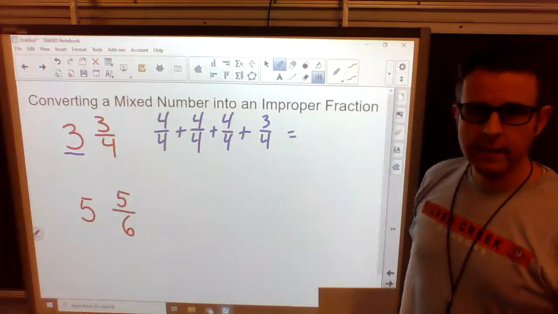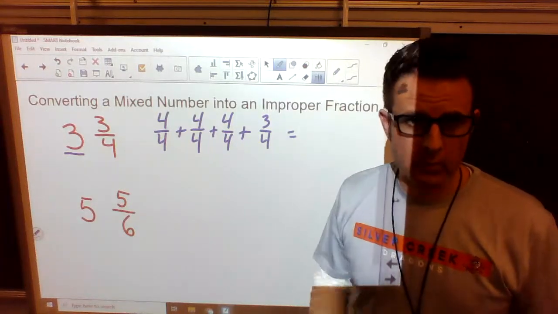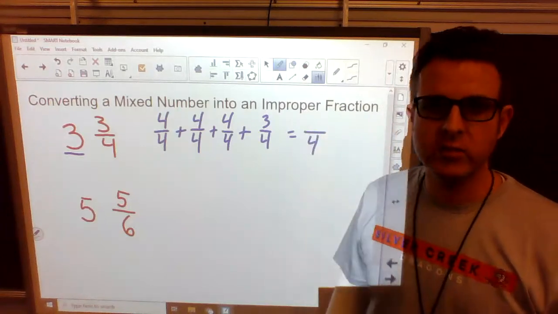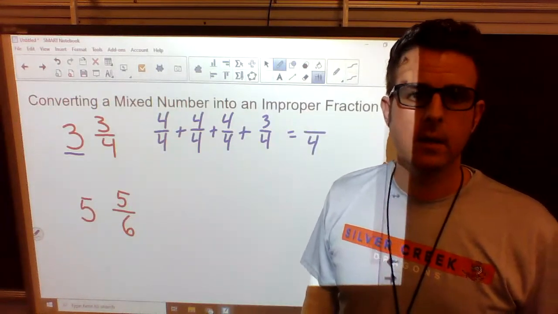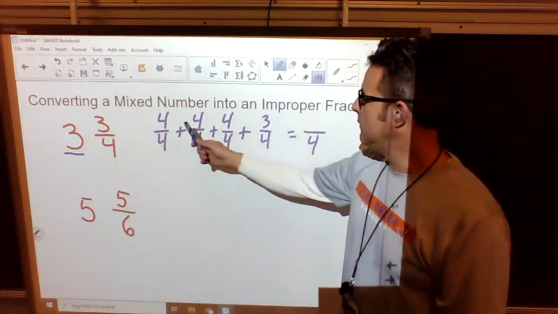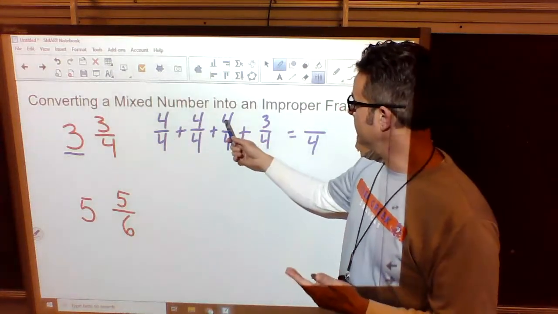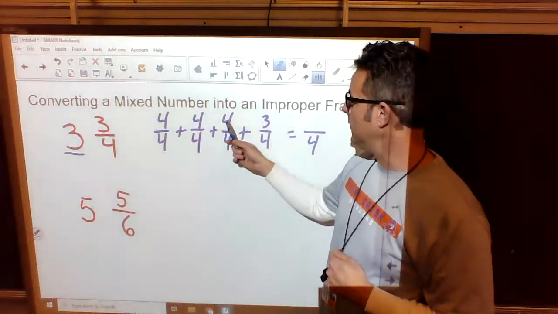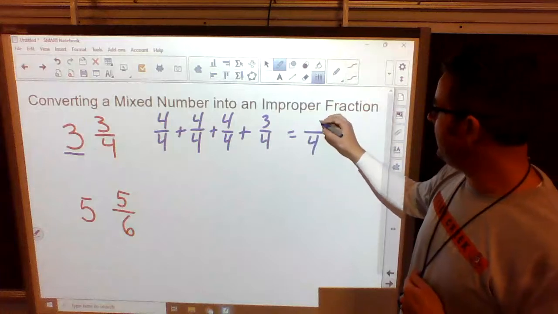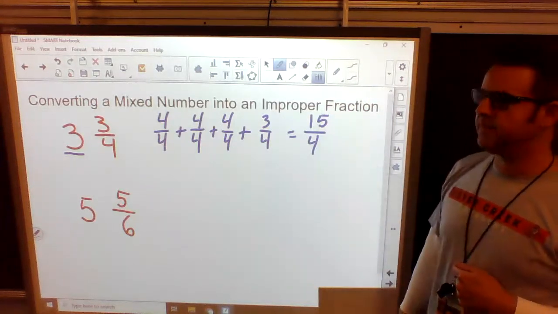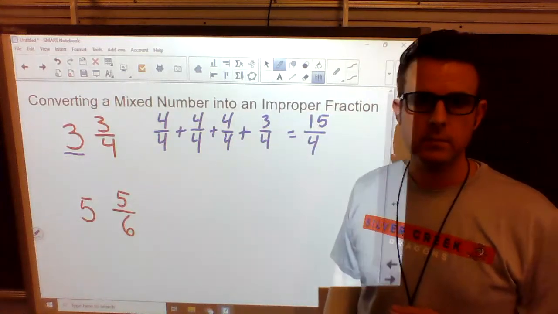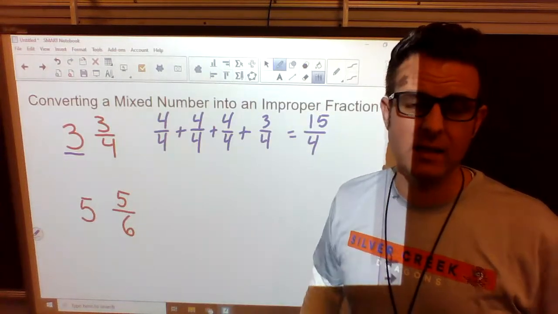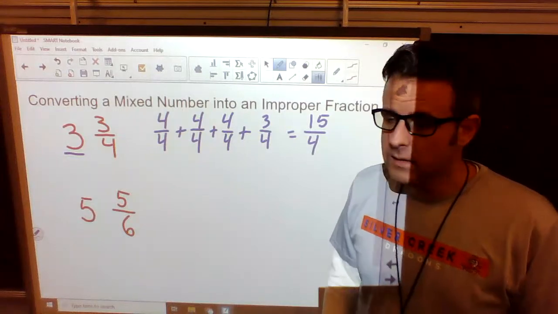Now we can add these up. 4s plus 4s plus 4s plus 4s is still 4s. Our bottom number does not change, ever. Top numbers, let's add them. 4 pieces plus 4 pieces plus 4 pieces plus 3 pieces. 4 plus 4 is 8. 8 plus 4 is 12. 12 plus 3 is 15. This changes to 15/4. That's one way to do it. That's kind of a long drawn out way. This is how I normally do it.